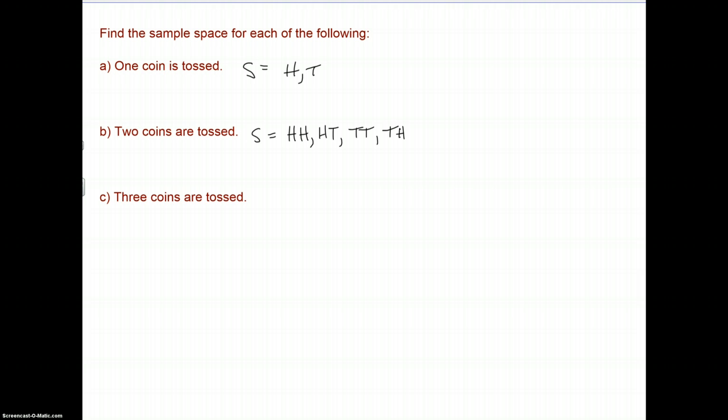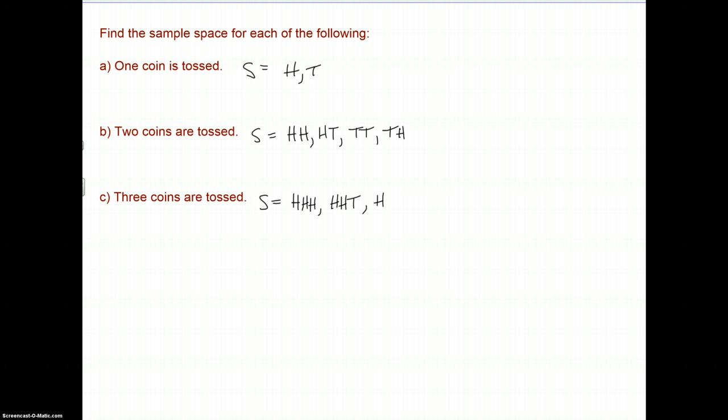Okay, now if we're talking about 3 coins, it's going to get a little bit more difficult in that we have more possible outcomes, but let's just try to organize it. So I'm going to say our sample space is going to be, well, we'll start with the heads. Heads, heads, heads. It could be heads, heads, tails.